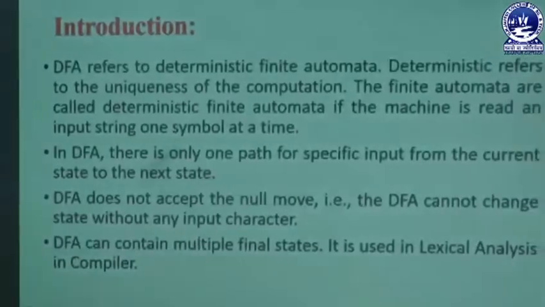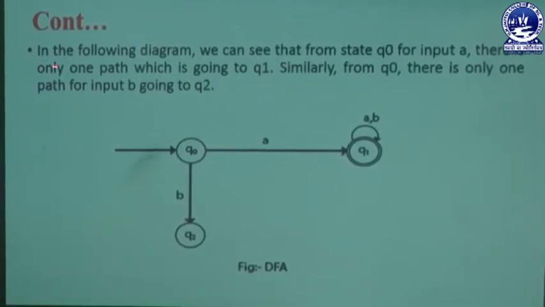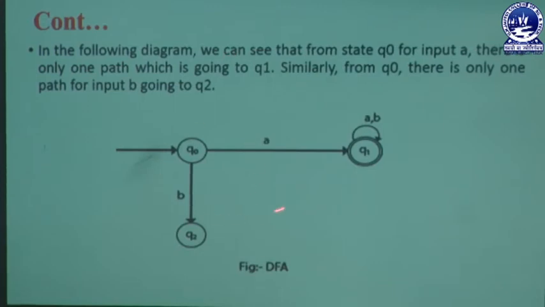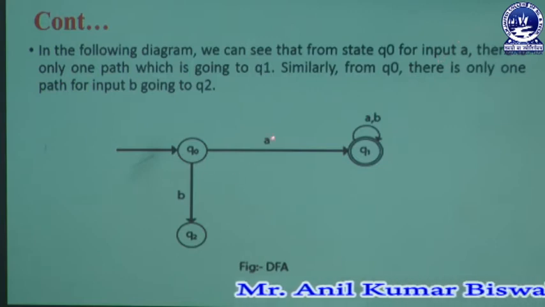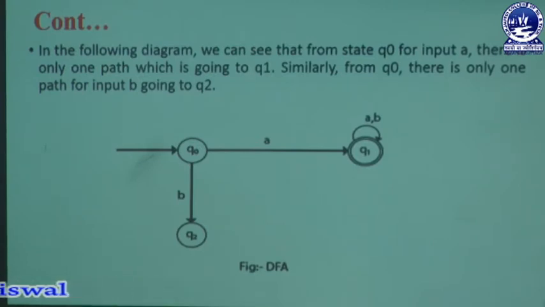Here we are going to discuss another part related to the DFA concept. This diagram focuses on how to design a DFA and what it looks like. Here we can see the state Q0, which is represented as a circle, and in that circle we write Q0. Q0 is a state, and A and B are the two input symbols. By using these two input symbols we can create string values in our automata computation.